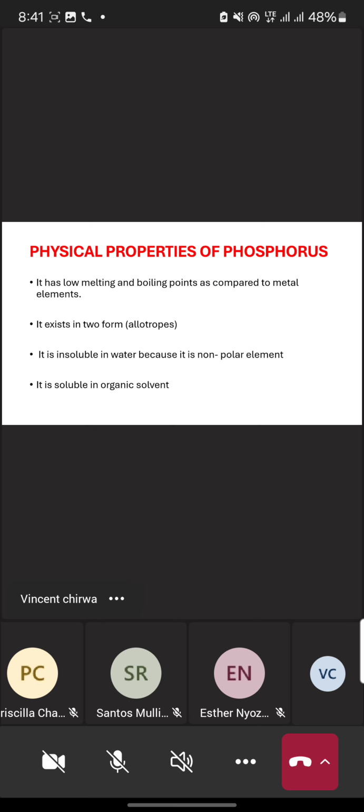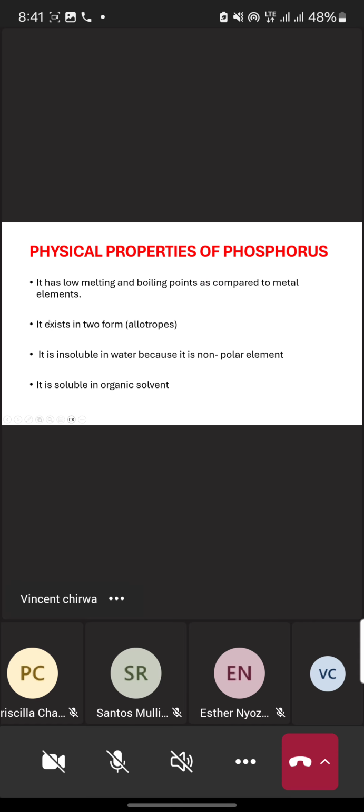Let's go to the physical properties of phosphorus. Remember, the properties are divided into two: the physical as well as the chemical properties. So now let's see the physical properties of phosphorus. First, it has low melting and boiling points compared to metal elements.